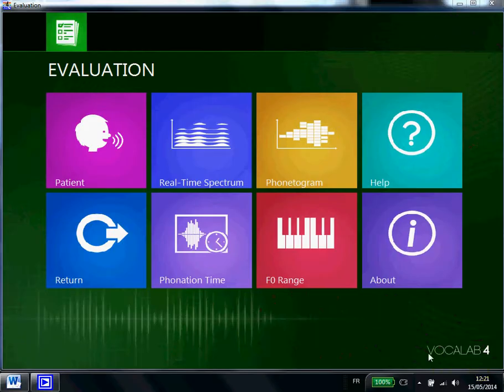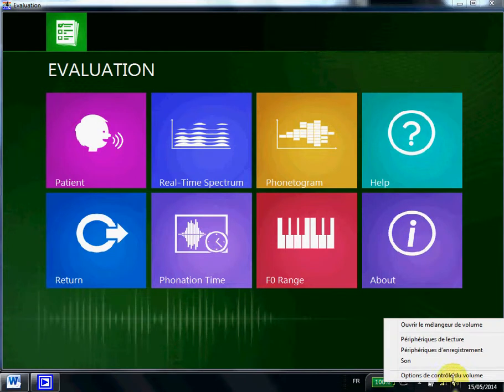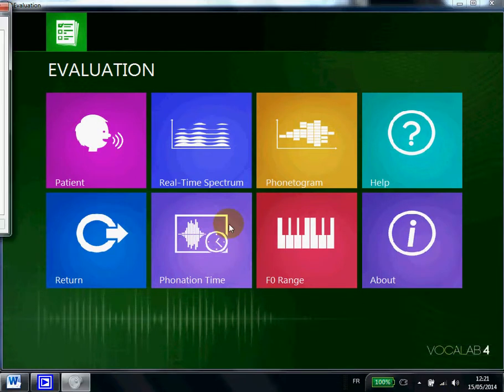We will discuss in this tutorial adjusting the sound card, which is essential for the proper functioning of VOCALAB. Access to the microphone slider adjustment is done by right-clicking on the speaker icon located above the bottom right of the screen.